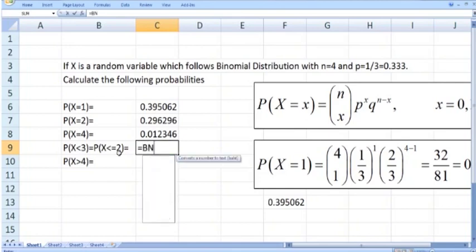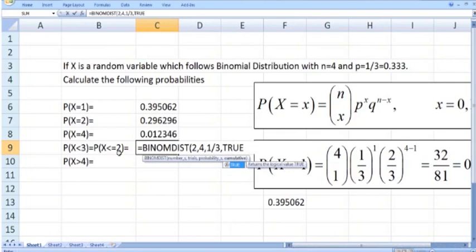So we can again use the binom dist function. So binom dist number 2 and then trials 4, probability of success 1 by 3, and here in cumulative you have to write true. That's it. So this true will do the job for you.